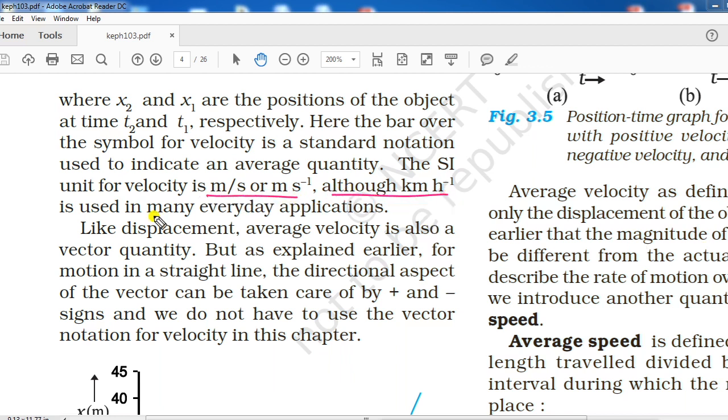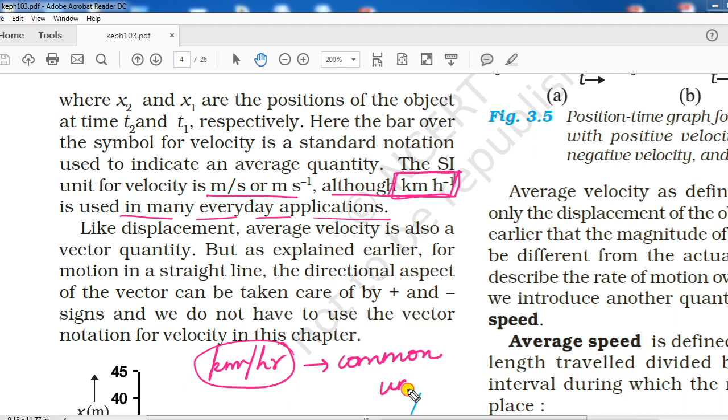Although kilometer per hour is used in many everyday applications, you have seen that very commonly we use this unit also to measure average velocity or average speed in our daily life, which is kilometer per hour. So we can say it is a common unit to measure speed or velocity. And what will be the SI unit? SI unit will be meter per second.